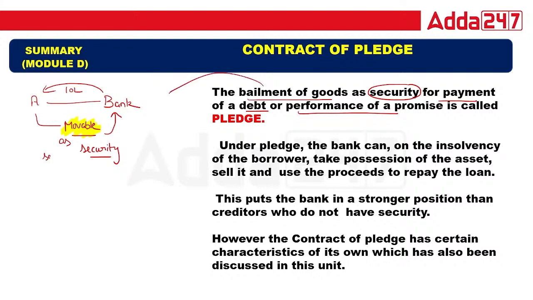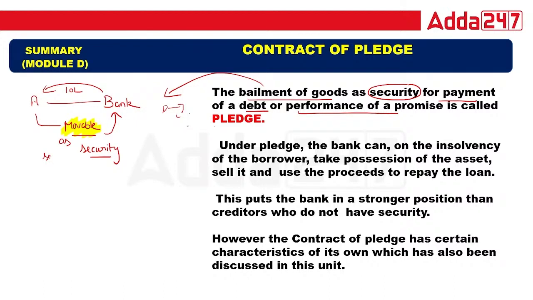Why is it called bailment? The reason is very simple. It is called bailment because we are delivering the possession. In the bailment also we are giving the possession from one person to another person, and in the pledge also we are giving possession from one person to another person. So this is the reason that we are calling pledge a bailment of goods.